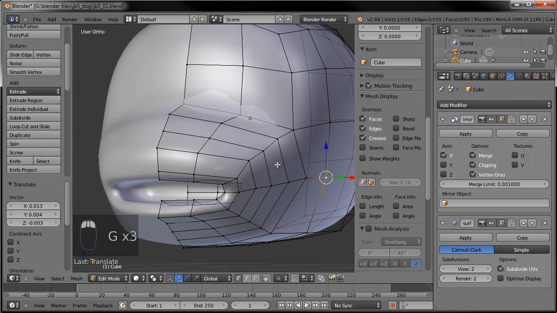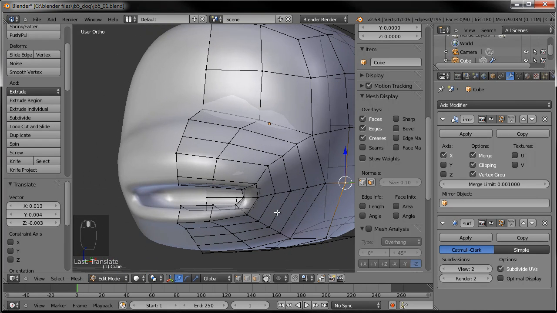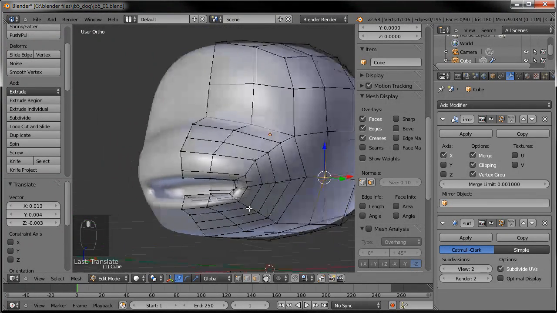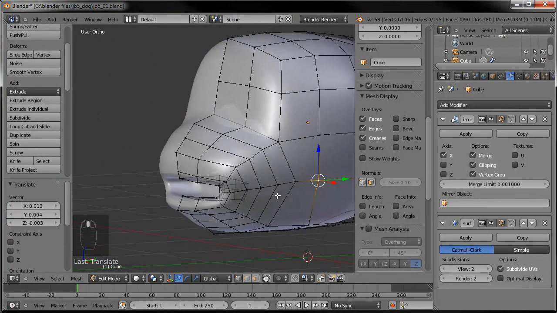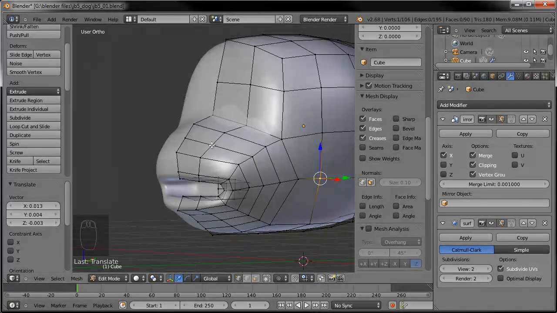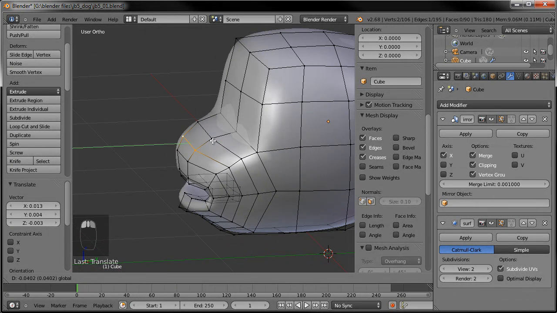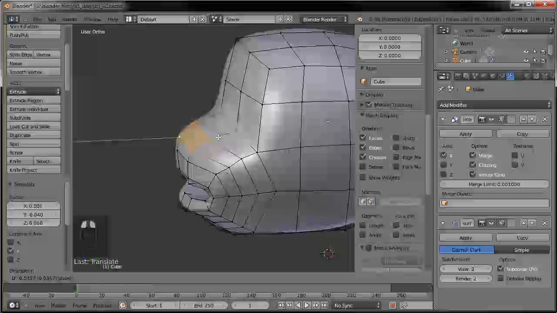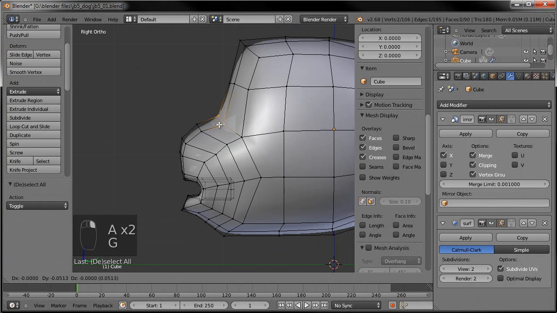So I'm going to have somewhat correct topology there around the mouth and everything, so we can use the cheeks and everything like that. Okay, so you kind of see it starting to take shape here. Let's just start dragging these out a little bit more.